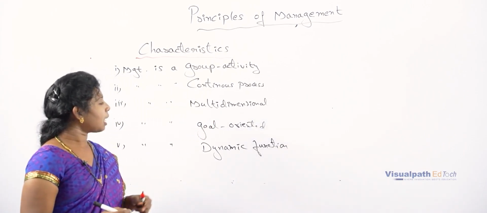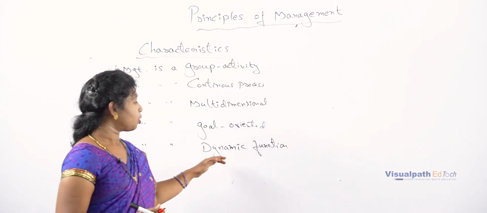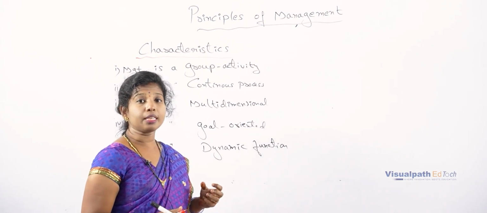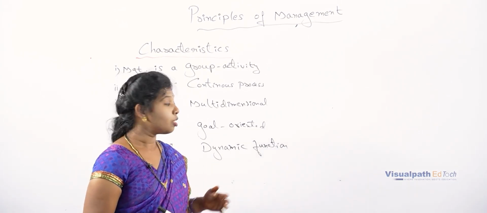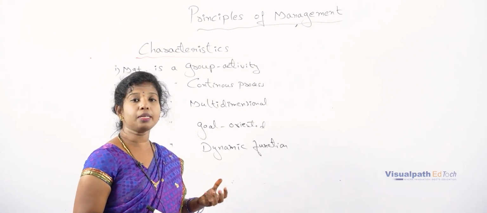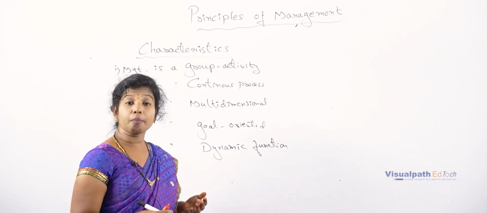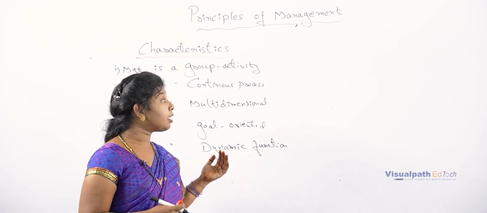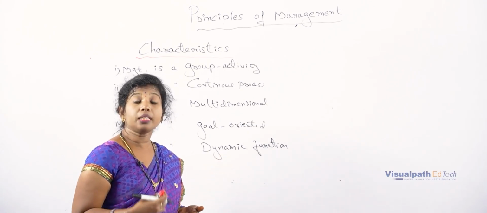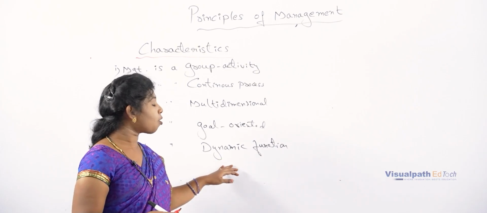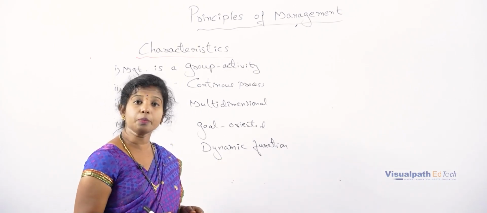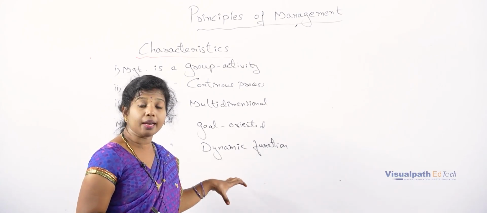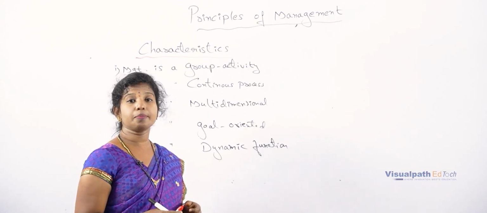So here dynamic function is nothing but, so we have so many factors that are affecting any organization, maybe an internal factor or maybe an external factor. So depending on the factors that have been affecting the management, the organization has to change its tools and regulations, or maybe the technology they are using. So it should not say that no, we are not ready for the change.